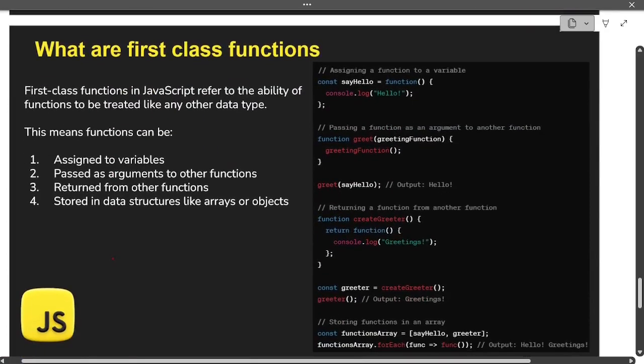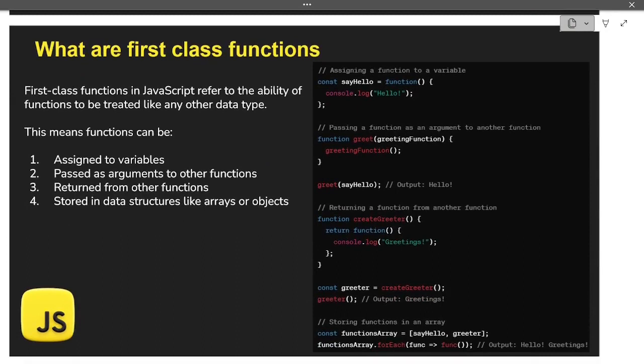What are first class functions? Again, this is a very important question and many times it gets asked. So let's understand. First class functions in JavaScript refer to the ability of functions to be treated like any other data type. This first class function is one of the important features of JavaScript, because in other programming languages we do not have this behavior of functions being treated like other data types. So let us understand, when we say treated like other data types, what do we mean?